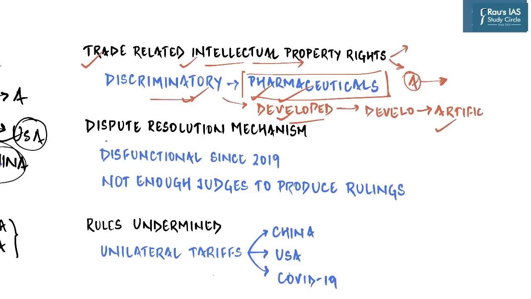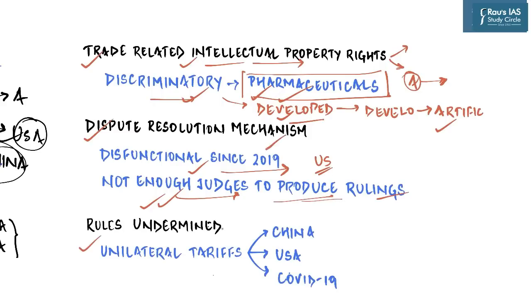Then the next issue arises from the dispute resolution mechanism of WTO. The Dispute Settlement System, or DSS, is a mechanism to resolve trade disputes between and among member states. The members of DSS are also appointed by consensus, and so if one of the members blocks the appointment, it shall become dysfunctional, and it has become dysfunctional since 2019 because of a lot of trouble being created by the United States, which has led to a very low number of judges to produce rulings. There are just not enough judges to produce rulings, and it has led to a huge backlog of cases pending